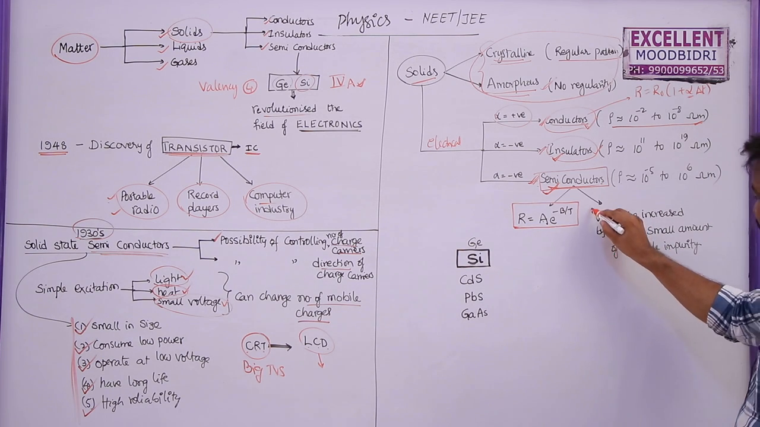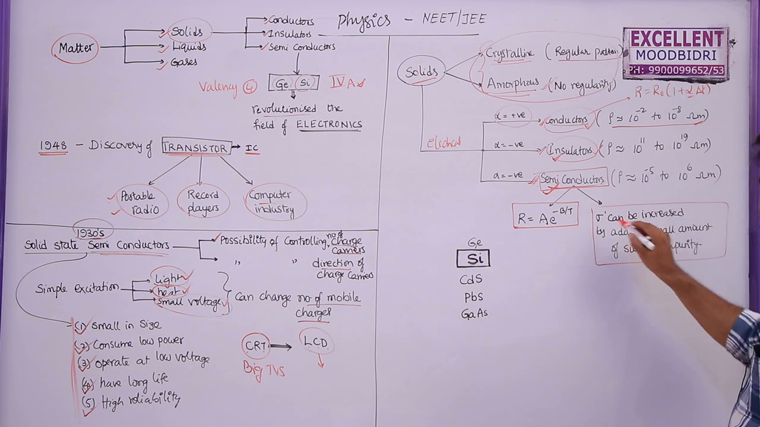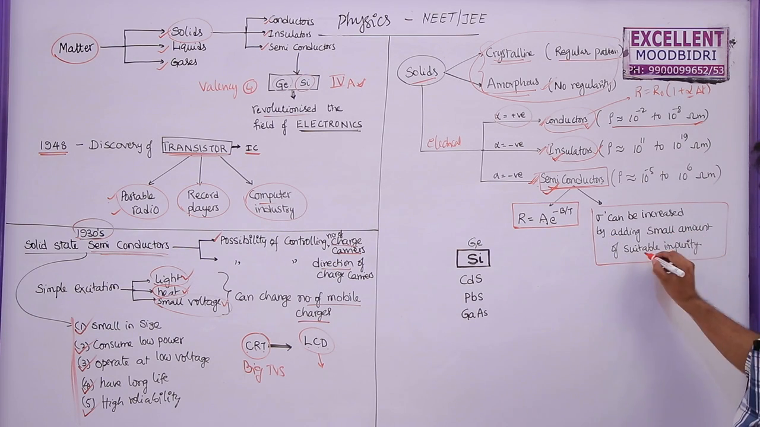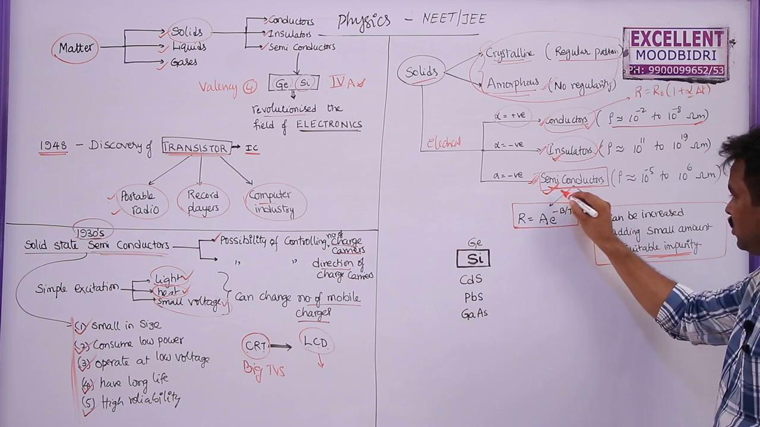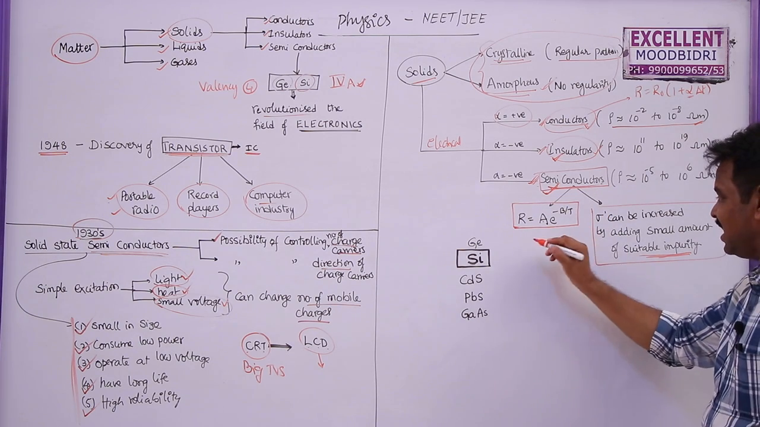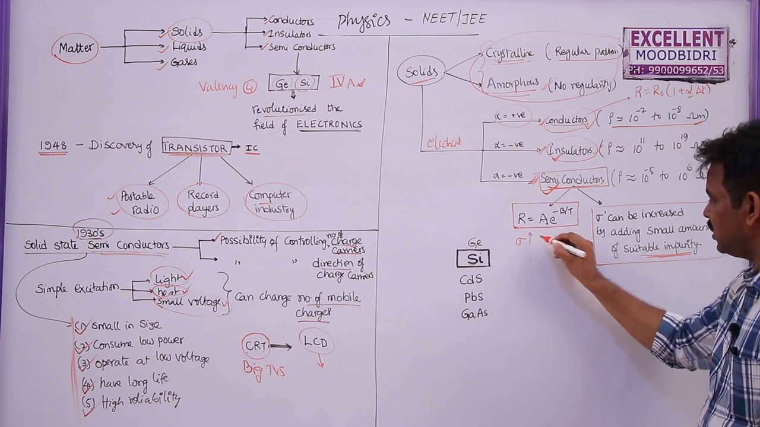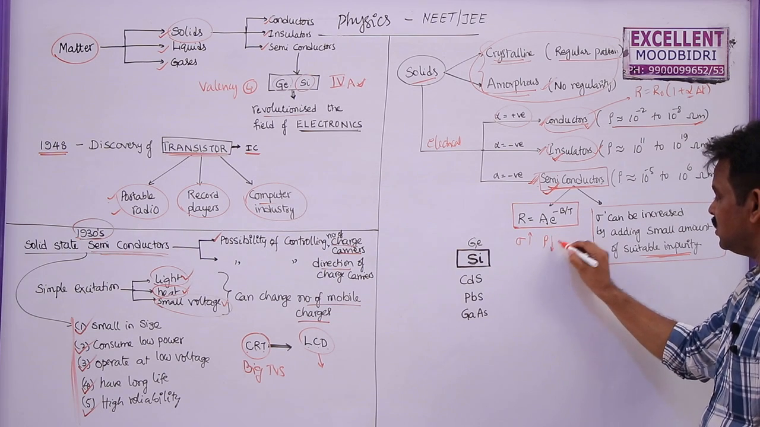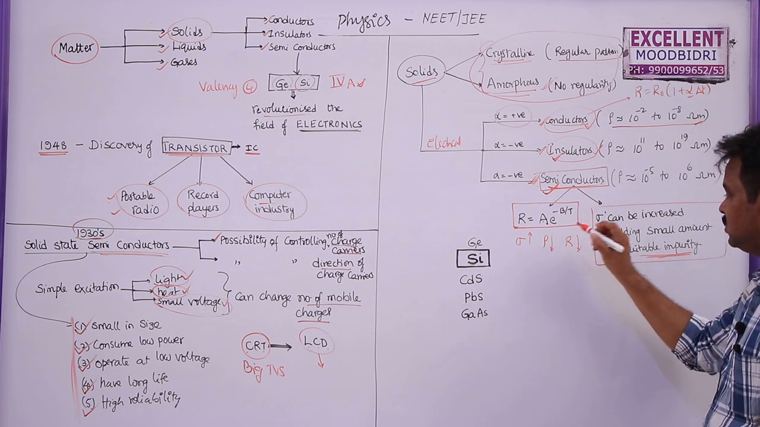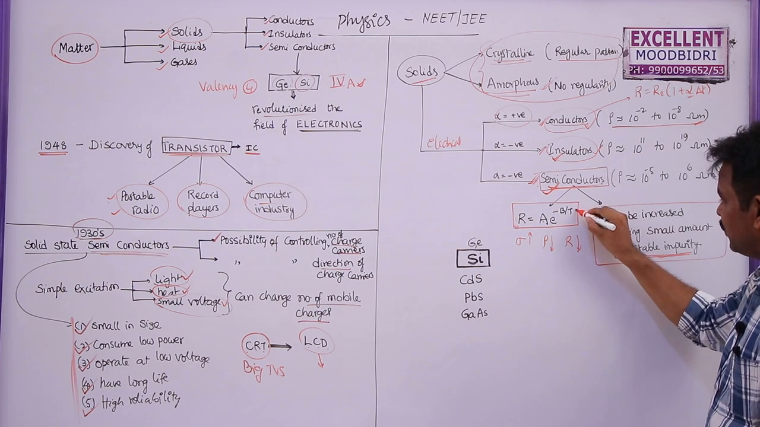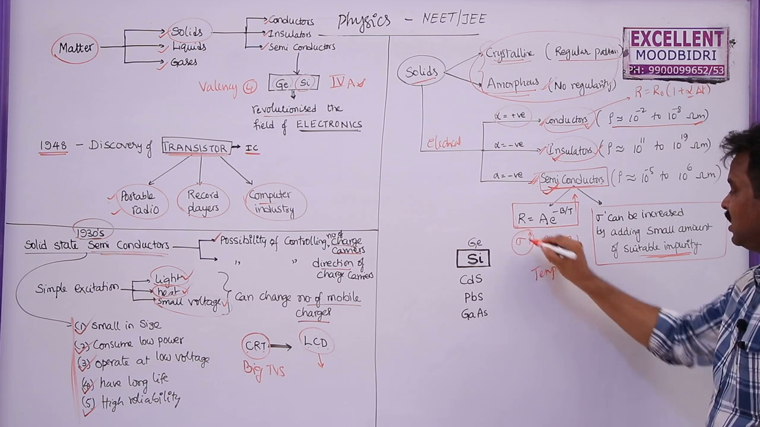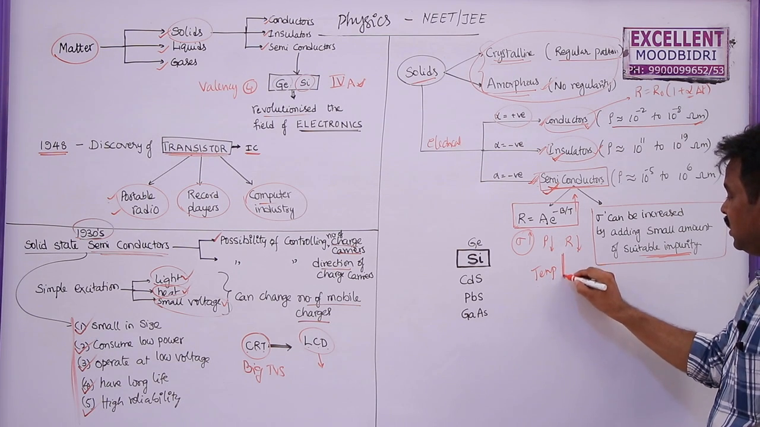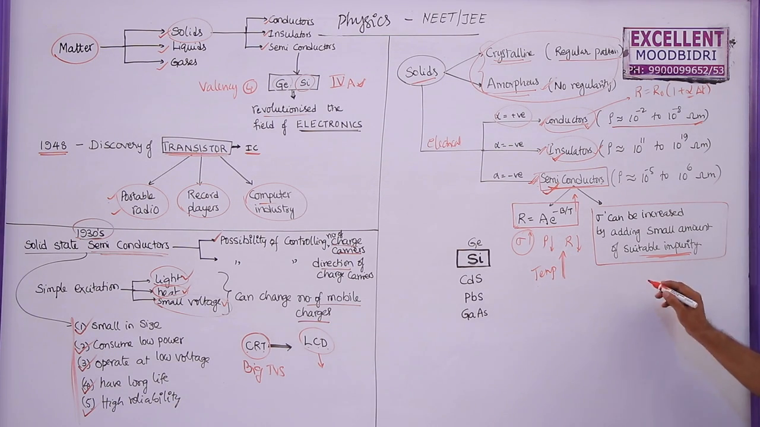Semiconductors: one more point is that conductivity can be increased by adding a small amount of suitable impurity also. That we will discuss later. So here are 2 points on how to increase the conductivity. To increase the conductivity, we need to decrease the resistivity, we need to decrease the resistance. Resistance can be decreased by increasing the temperature. So one method of increasing conductivity is increasing temperature, and one more method is adding suitable impurity.